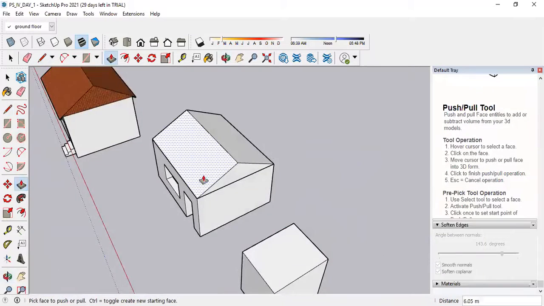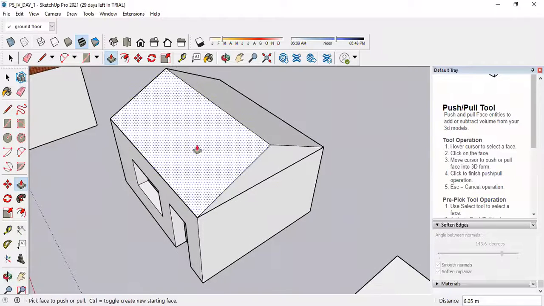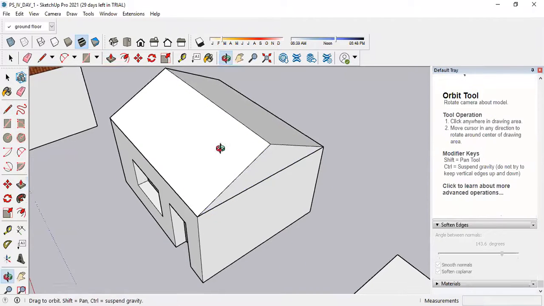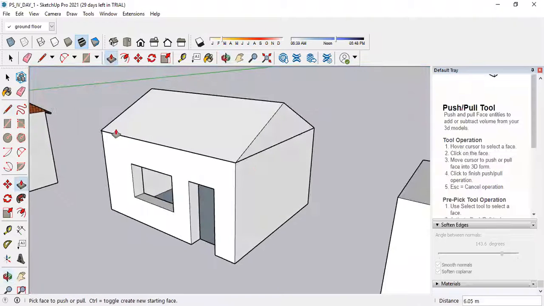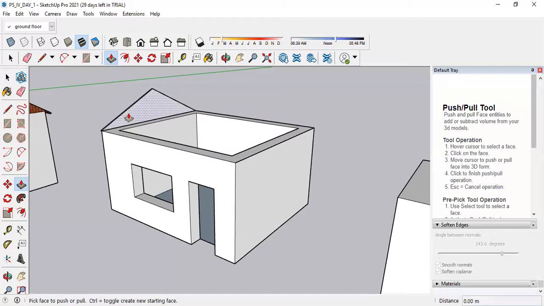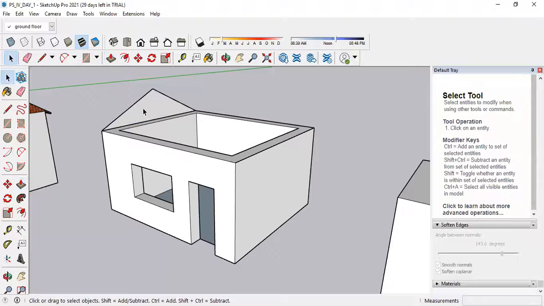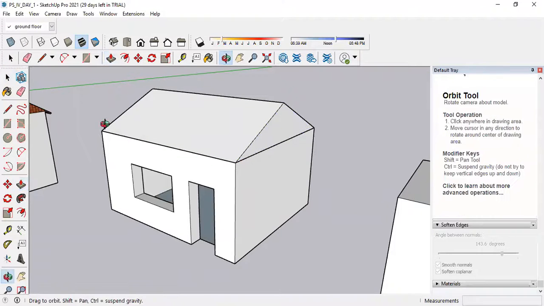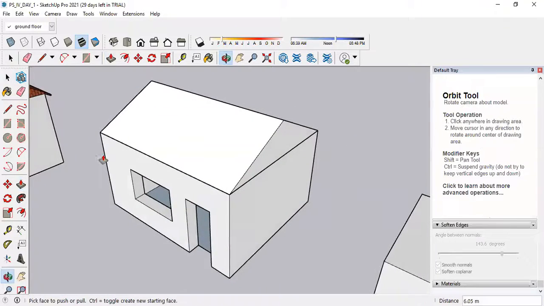See, if the inner portion is gray... अभी ये white था इसलिए ये white में ही convert हो गया और पूरा roof white में आ गया. But if it was in a gray color, then I have to use the reverse face option. जैसे अभी मैं इसको ग्रे कर लेता हूँ पहले. Okay. Then if I select the push pull tool, then it will appear white, but this portion is getting deducted.